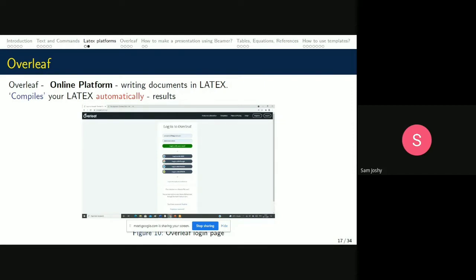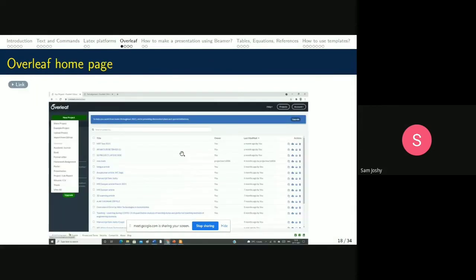Usually, at the last minute before presentations, in our postgraduate studies and research, we are always afraid that just one or two weeks before the presentation, all those files would get corrupted, or our hard disk would crash. We don't know the reason, but it would be safer if we use an online platform like Overleaf. When we log into Overleaf using our Google account, Twitter or Facebook, we get a home page like this.